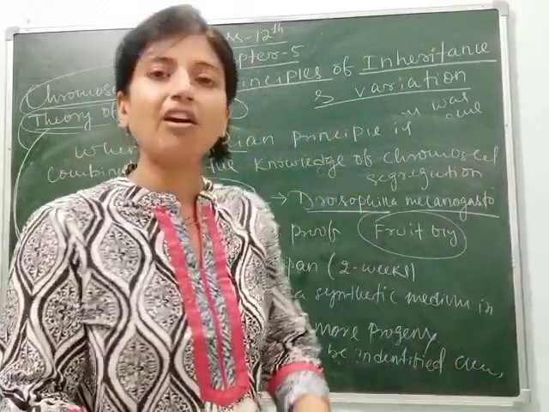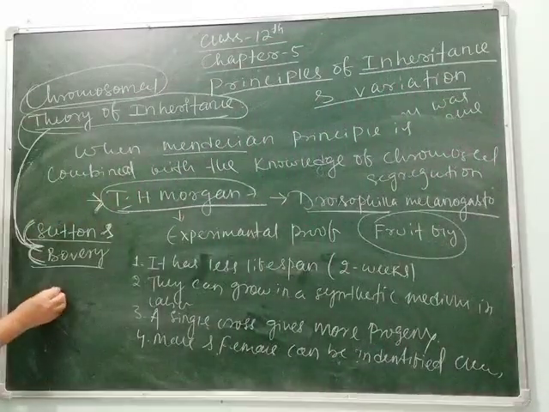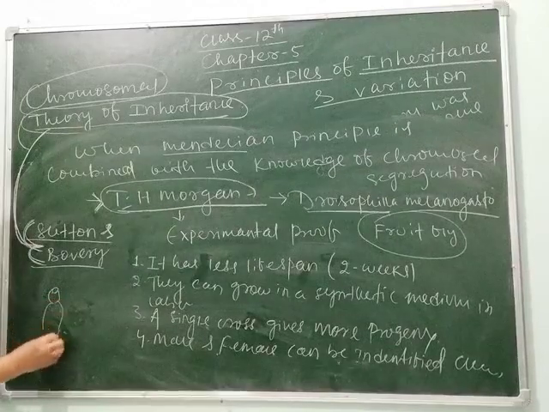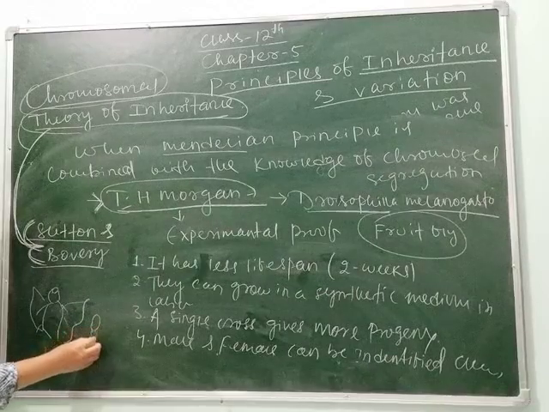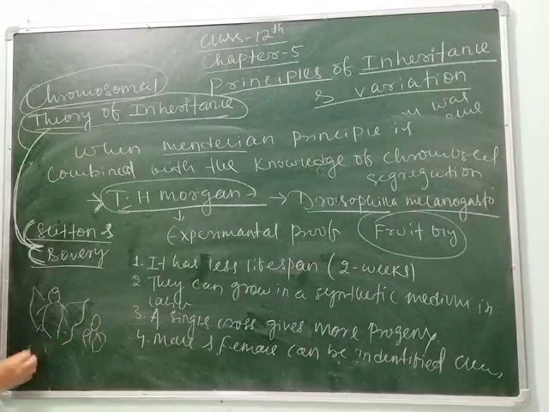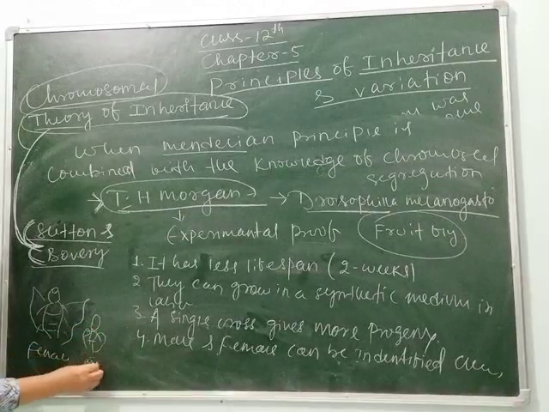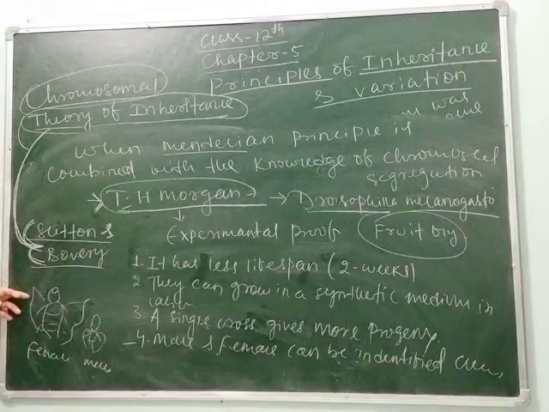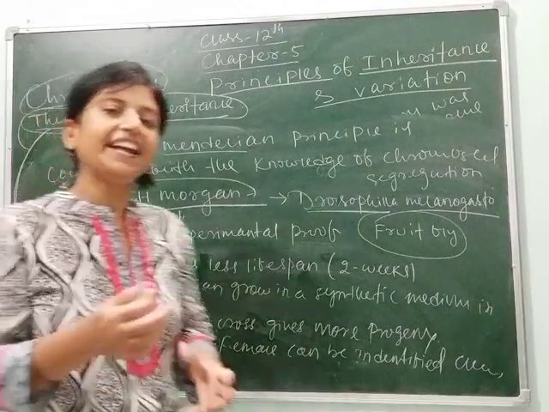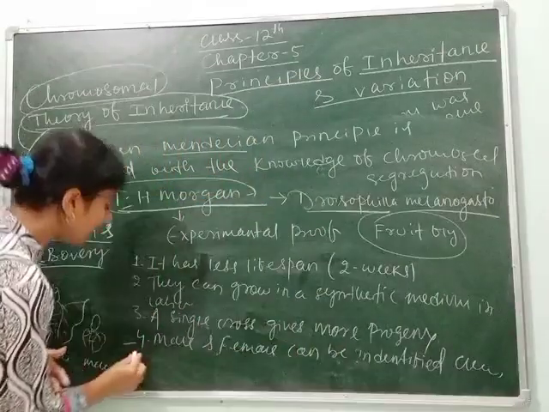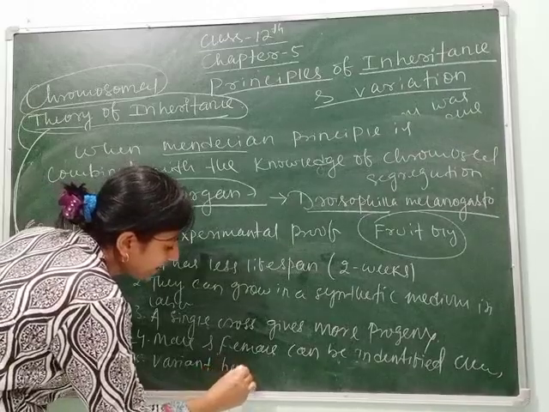How? The female of Drosophila melanogaster is larger than the male. This is the female and this is the male, so they can be easily distinguished. Clear, students? And they also have variant hereditary characters.